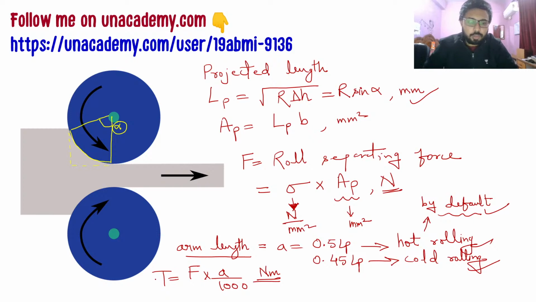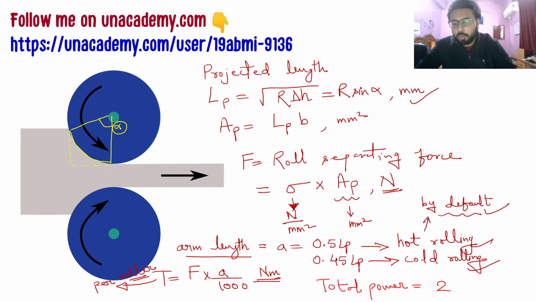Then we have this torque per roller. Let me write here, per roller. After that I am going to write at the bottom the total power. It will be 2T omega in watt, and this 2 is due to 2 rollers.